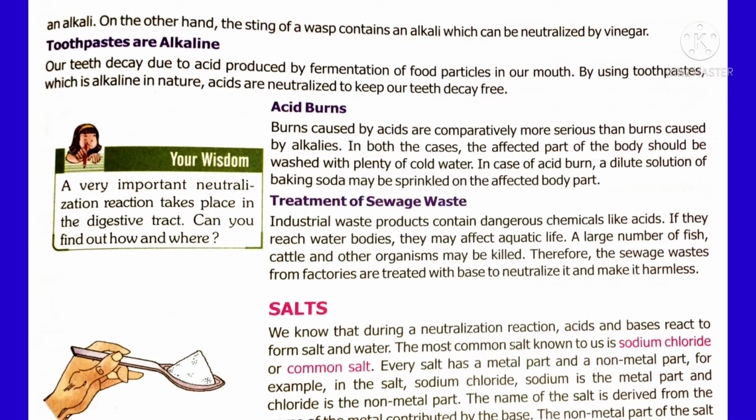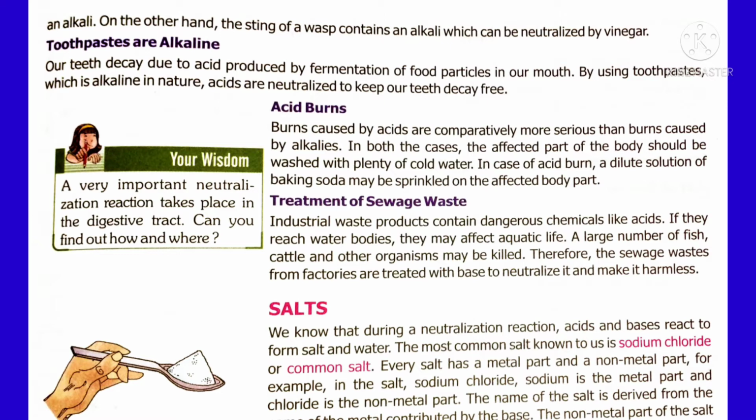Now the question is, how will you prepare these salts? By the neutralization method. Listen carefully, it is a very easy trick. If you want to prepare sodium chloride salt, you have to take a sodium base and a chlorine acid: sodium hydroxide base and hydrochloric acid. If you want to prepare sodium sulfate salt, you take a sodium base and a sulfate acid. Sodium base means sodium hydroxide, sulfate acid means sulfuric acid.